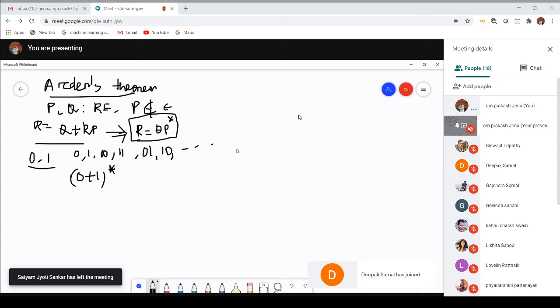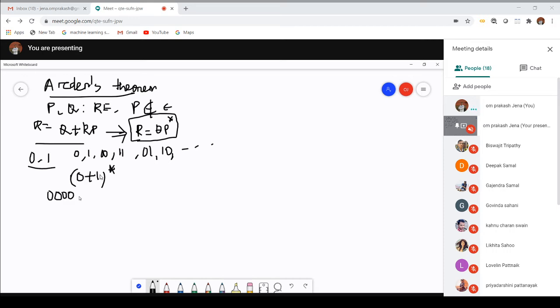Okay. Now, let me take another example. Suppose I have to create a string which will accept either 4 number of 0s or 4 number of 1s. How to write it? It will be 0000, or condition is there, so it will be 1111. So it will accept either 4 number of 0s or 4 number of 1s.